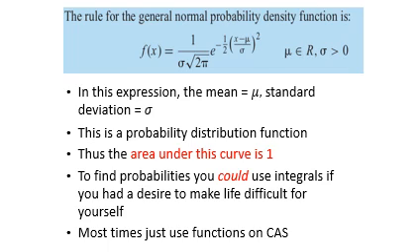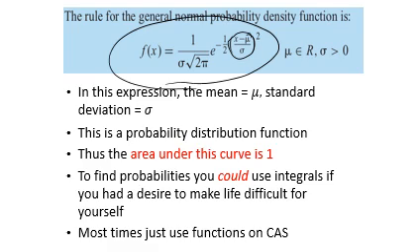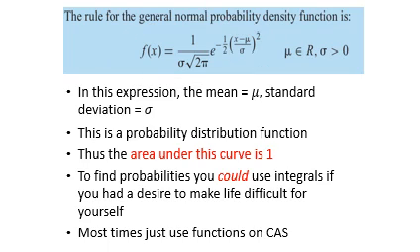And so here we have the official definition of the rule for the general normal probability density function, and there it is there. Quite a complicated thing. In practice, we don't really use this very much. We do use this part in here, the x minus mu over sigma. I'll tell you more about that later. But generally speaking, you've seen that symbol before. That's our standard deviation symbol. Pi is obviously familiar to you. And up here we've got our symbol for the mean. So those symbols there are not ones that you haven't seen before. It's just the formula itself is quite complicated.